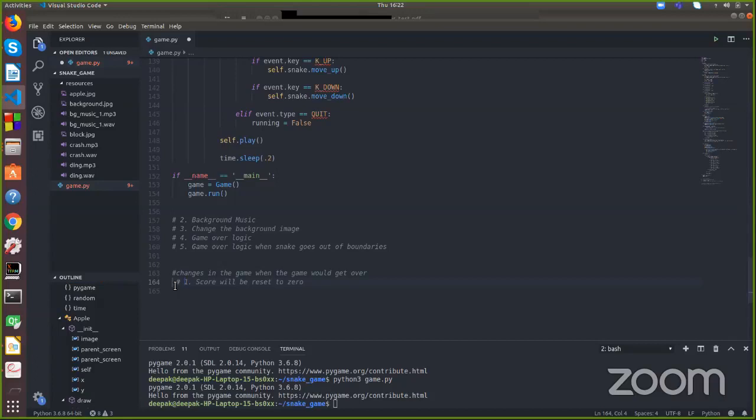Am I right? When the game gets over, the score will be reset to 0, because when a new player starts the game, it should start with 0.